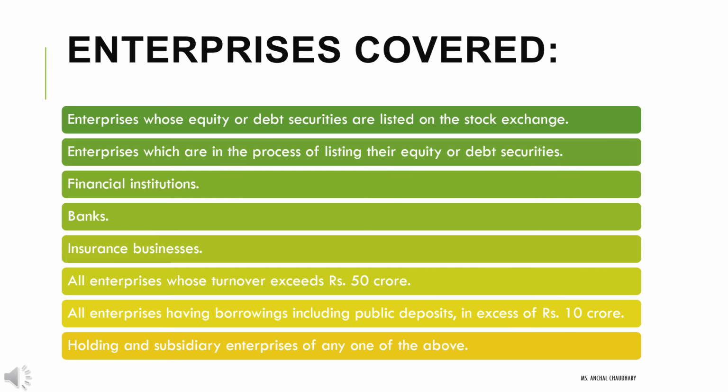All enterprises having borrowings, including public deposits, in excess of rupees 10 crore. And last is holding and subsidiary enterprises of any one of the above, in all the categories we have studied so far. If there is any holding or subsidiary enterprise regarding all of these, that will also be covered under AS17.